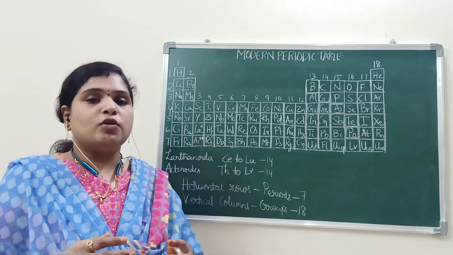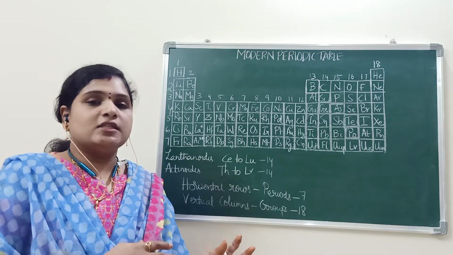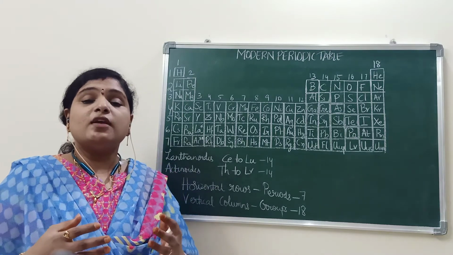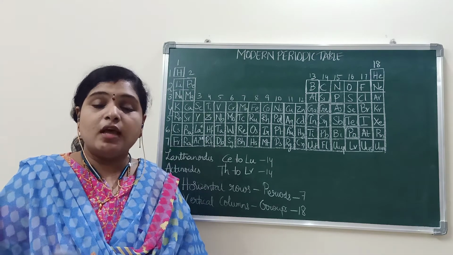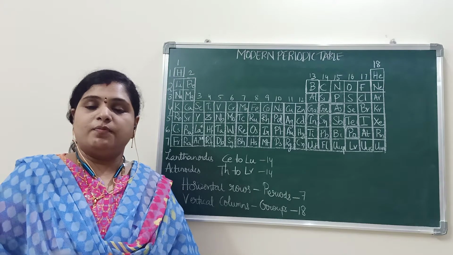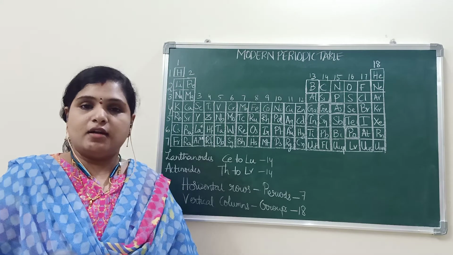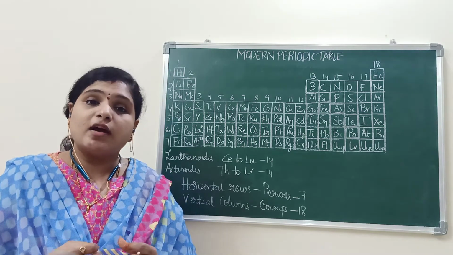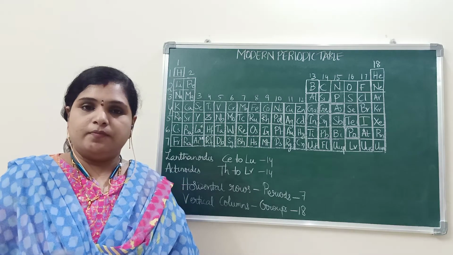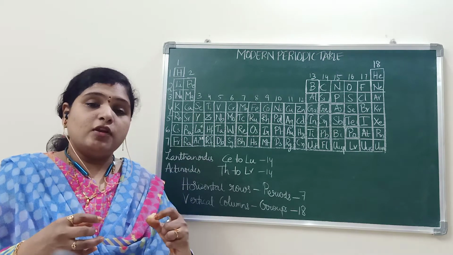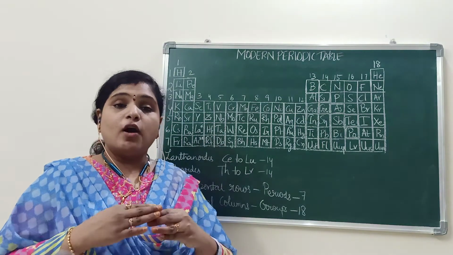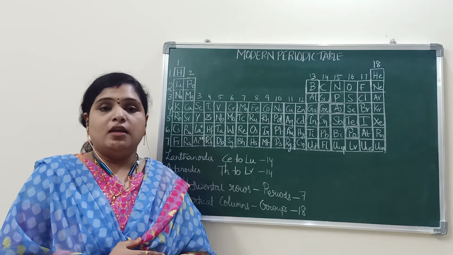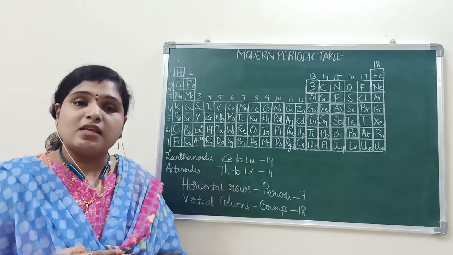From your previous chapter's knowledge, you know what atomic number is. It will give you the information about the number of protons in the atom. Yes or no? And if we know the atomic number, we can find out the electronic configuration. If we know the electronic configuration, the electrons present in the outermost shell, which are nothing but valence electrons, can be known.